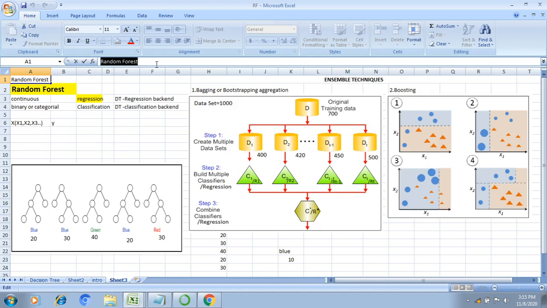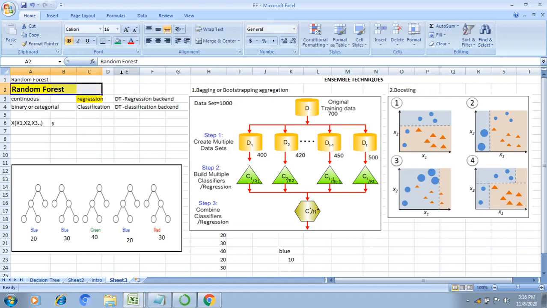But in the case of a decision tree, we need to adjust some hyperparameters, like max depth and splitting criteria, to get the maximum prediction. But in the case of random forest, with the initial parameters only we get the maximum prediction. That's why it is used in real-time applications like banking, stock market, medicine and e-commerce.